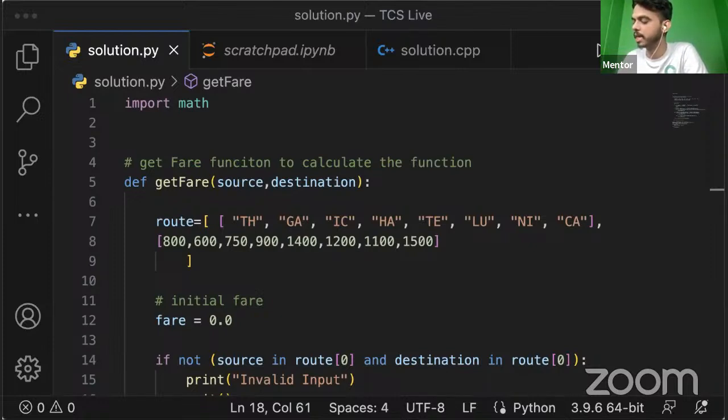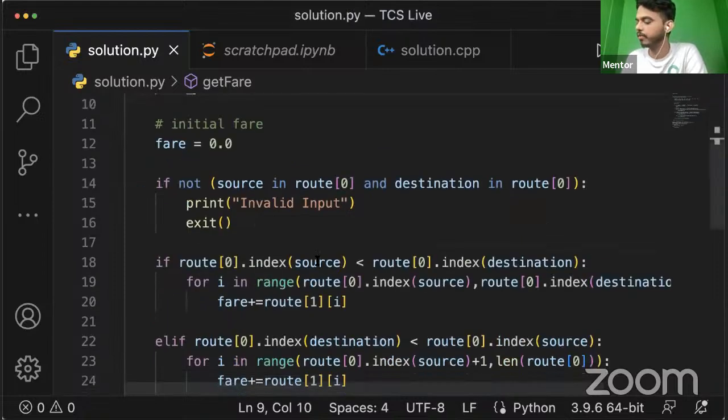So this is how, let's say by writing route of 0, you can access this entire stations. And by writing route of 0 and 0, this is the index for everything. We have indexed this 0, and the second list is going to be the index 1, because it's a 2-dimensional array that we have. And once we do that, we have to set up an initial fare. So here we are going to write this initial fare as 0. And like I said, Python is dynamically typed, so we do not have to worry about what kind of data type we have to assign.